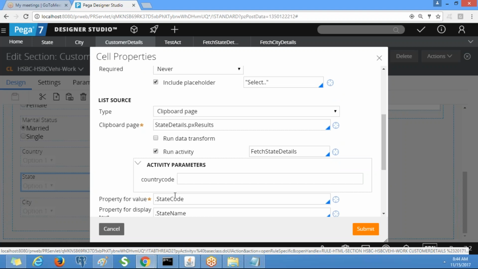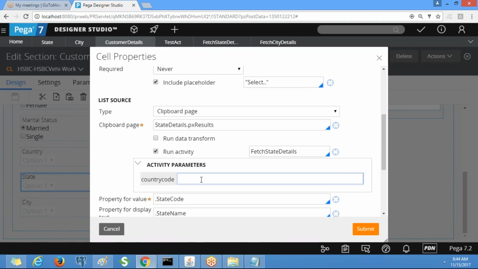See, now it is expecting. Earlier we haven't defined the parameter for state details. That time this option was not there. So now it is expecting this value. This is not mandatory. If you don't select, you will not get the values, but you will not have any errors. If you pass the value, then only you will get the corresponding values.